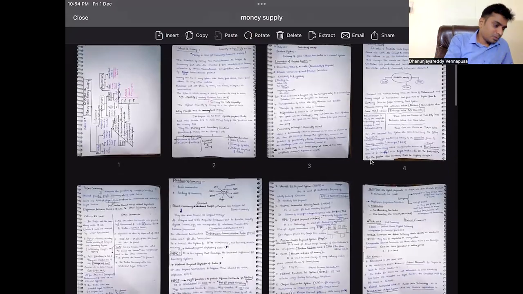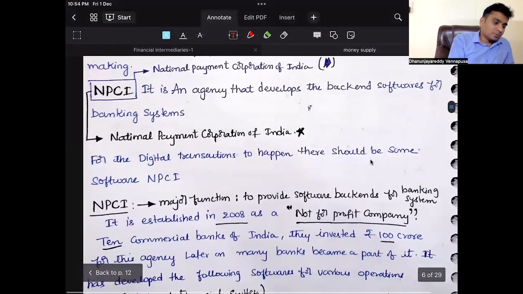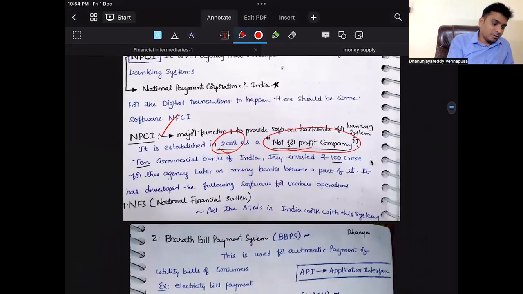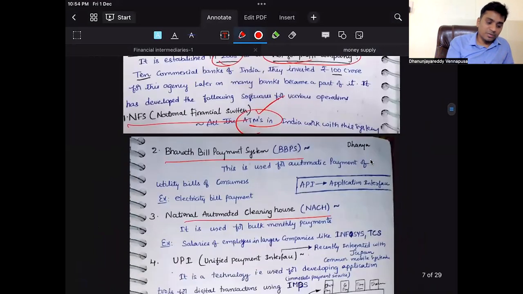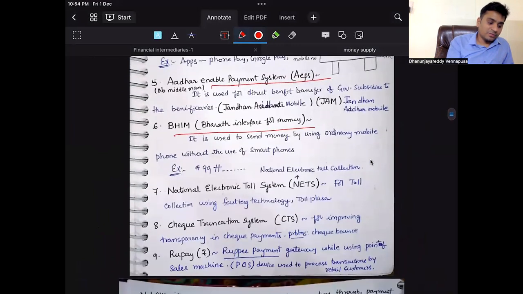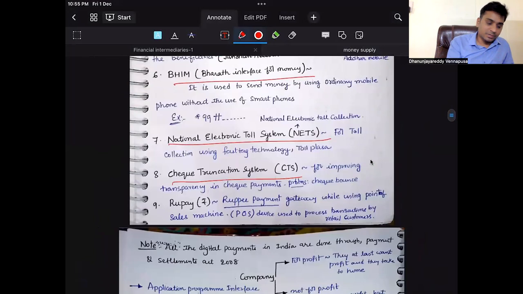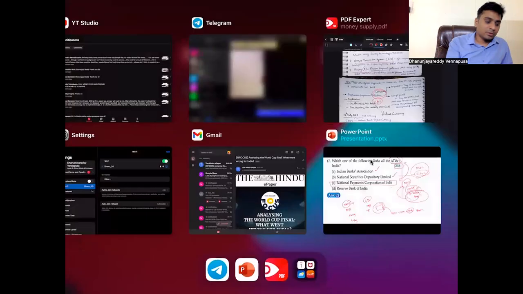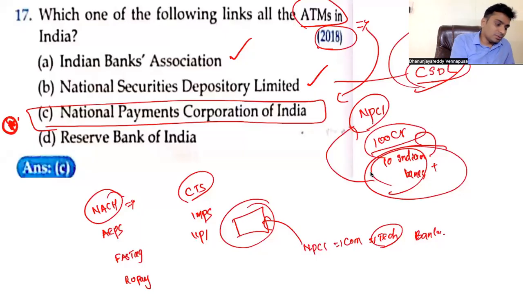This is the one. National Payments Corporation of India. NPCI was developed in 2008, a not-for-profit company. It is operating the National Financial Switch. This is the switch on which ATMs in India work. That is the question that they asked. Bharat Bill Payment System, National Automated Clearing House, Unified Payments Interface, Aadhaar Enabled Payment System, Bharat Interface for Money, National Electronic Toll Collection, Cheque Truncation System, RuPay. All these are developed by which company? This is the company developed by NPCI. Extremely important. This is what you have to remember. So this is one thing which is important.